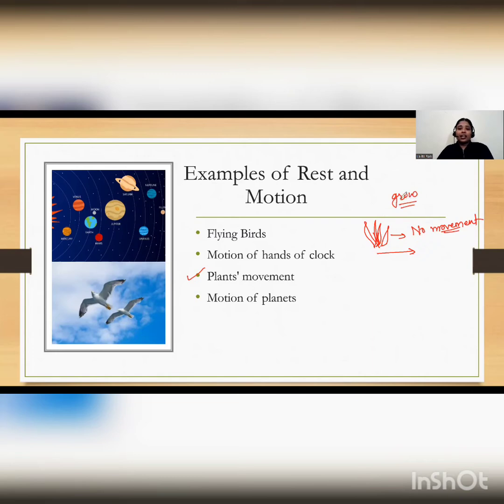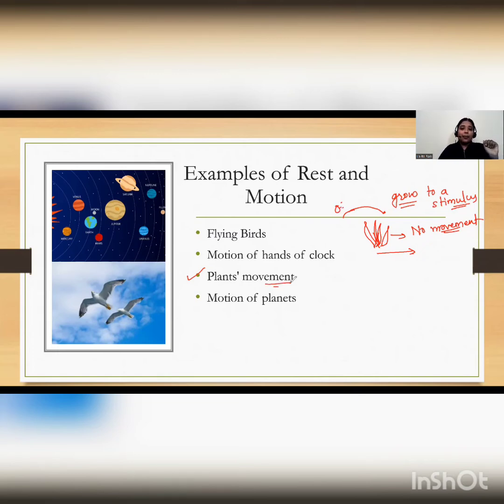Plants respond to a stimulus, and that stimulus can be light. You might have seen a sunflower facing towards the sun. Wherever the sun's position changes, the flower also faces towards it. So light is a stimulus, and the plant responds to that stimulus.